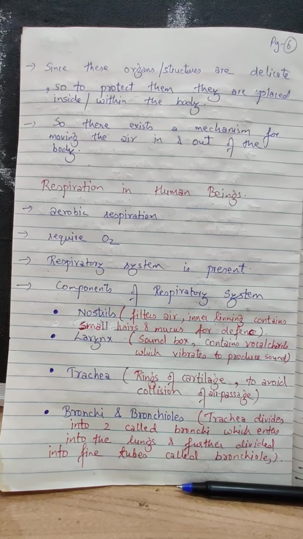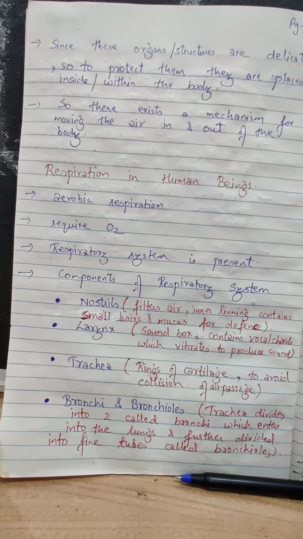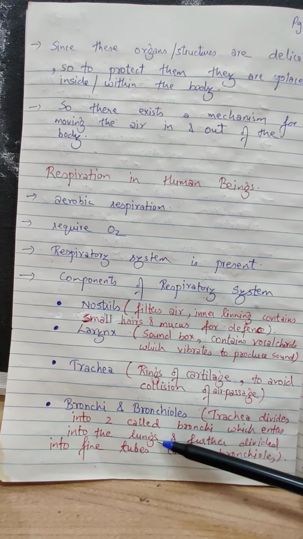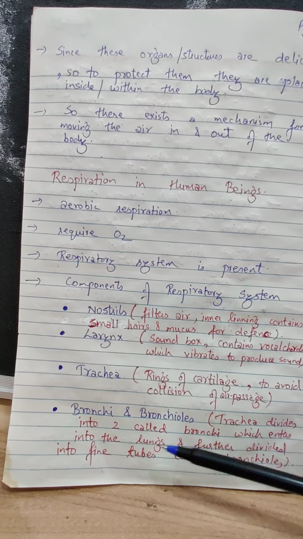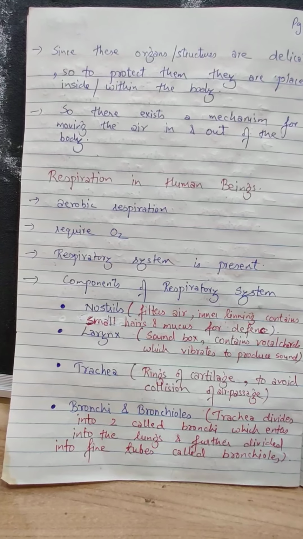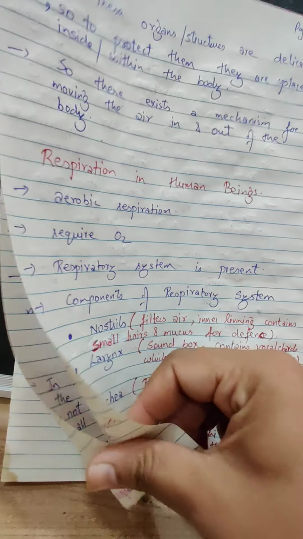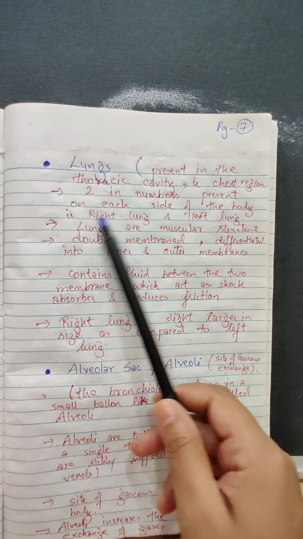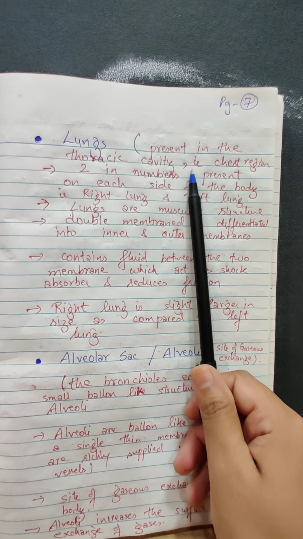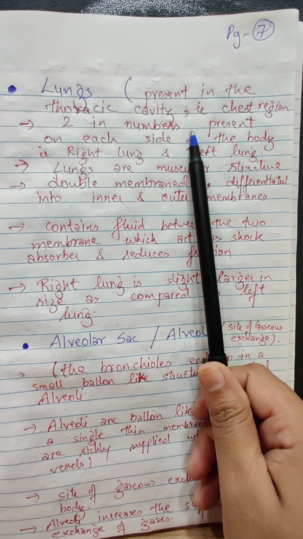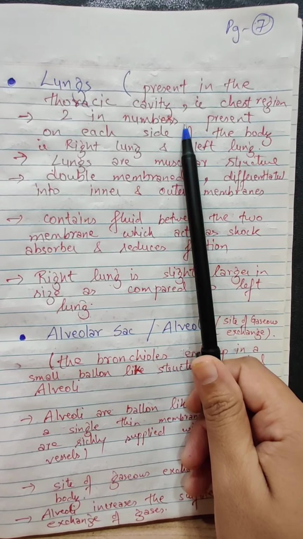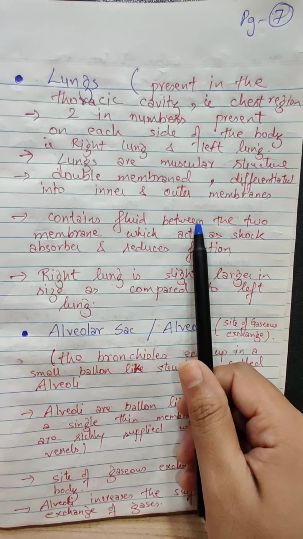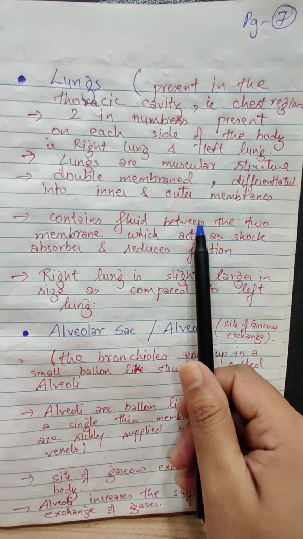Next is what? The bronchi and the bronchioles. The trachea divides into two structures called bronchi, which enter into the lungs, where they further divide into fine, small tube-like structures called bronchioles. So coming to the next structure, what is it? The lungs. When we talk about the lungs, they are present in our thoracic cavity, that is what? The chest region. The chest region is called as what? The thoracic cavity. The lungs are two in number, one on each side of the body, and hence called as what? Right lung and the left lung.